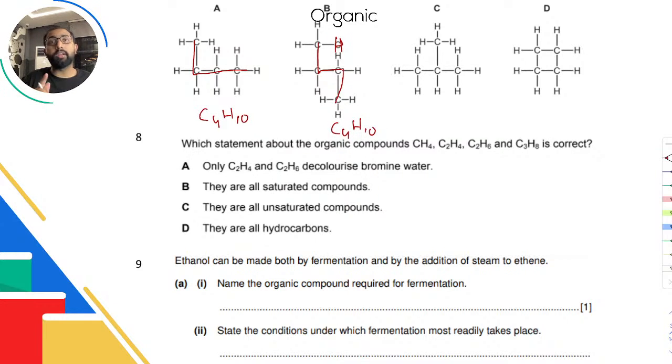But A and B are not isomers. They're the same thing because I can join the same number of carbons when I draw a line through them. But in C, even though it is C4H10, I cannot connect the same number of carbons. That shows that this is an isomer. So C is an isomer. Okay? So it's important to know this. Let me look at D. This is C4H8, so clearly not an isomer.